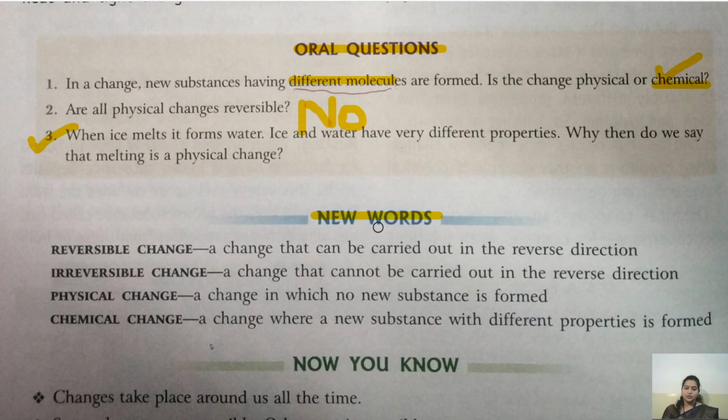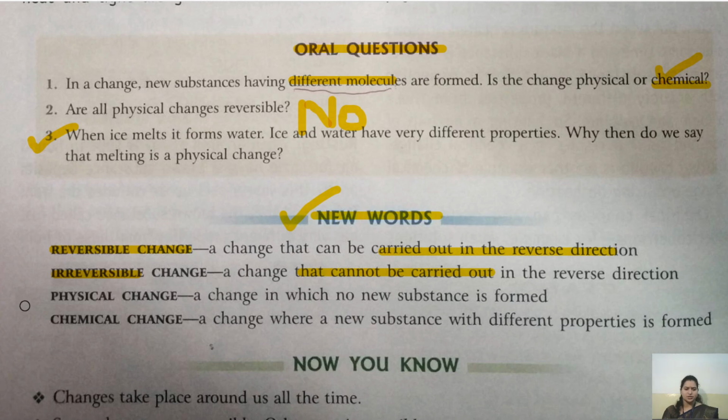Children, I also think that you have done this new words in your fair notebook. So in new words we have reversible change. What is reversible change? A change that can be carried out in a reverse direction. Okay, that is called a reversible change. If we can reverse it again, that is called a reversible change. Then we have irreversible change. The change that cannot be carried out in a reverse direction is called irreversible change.